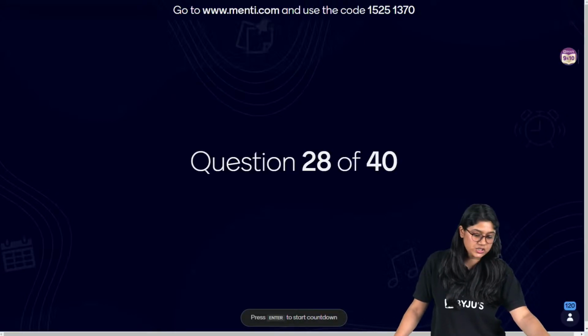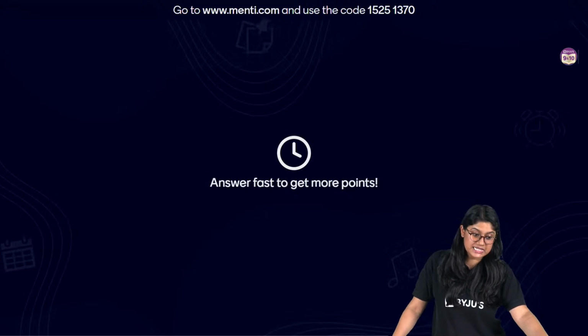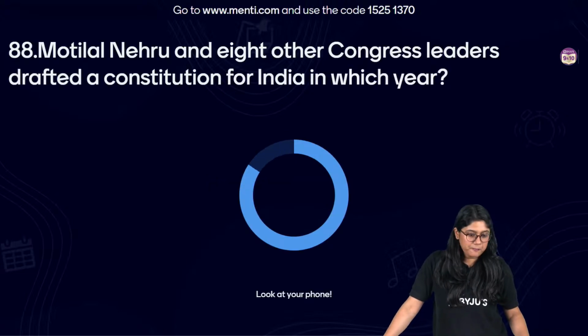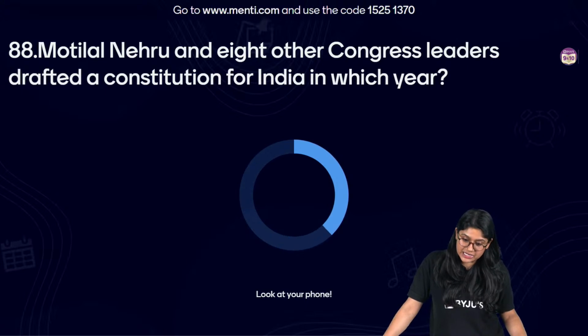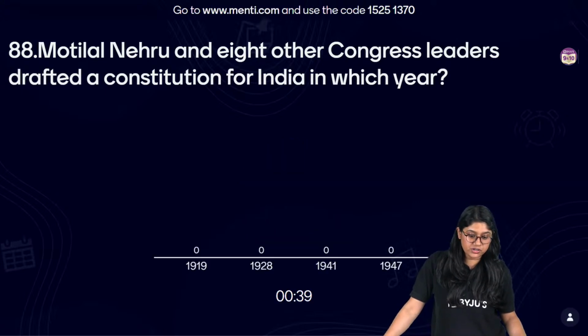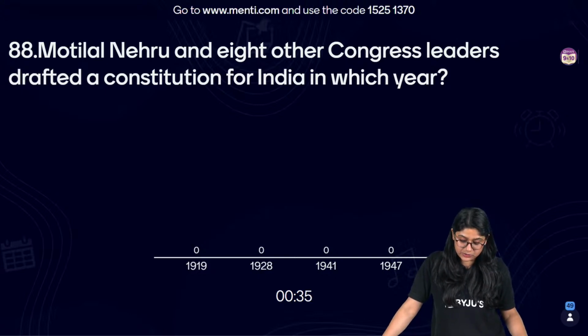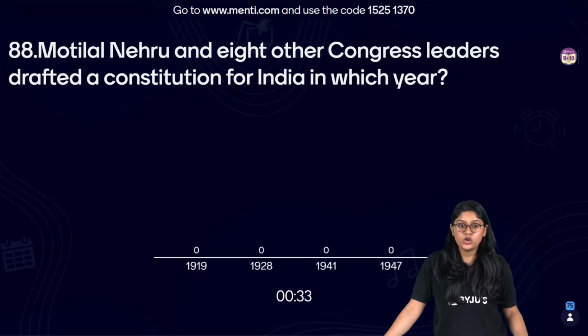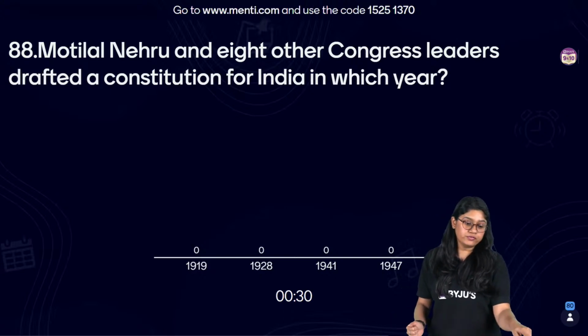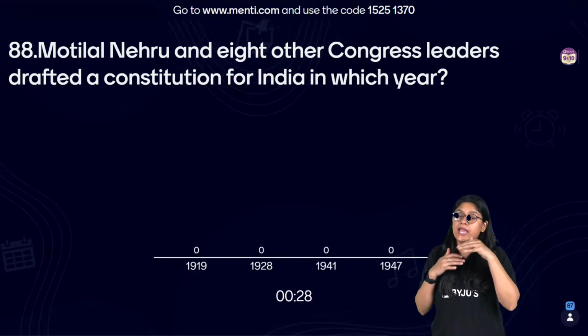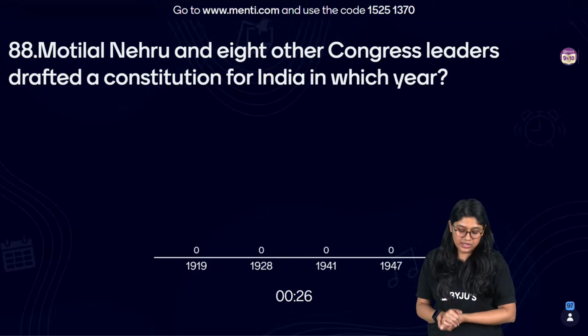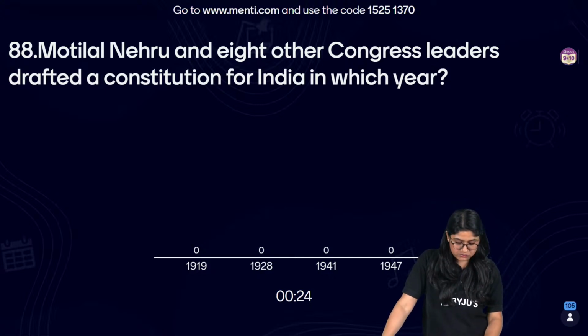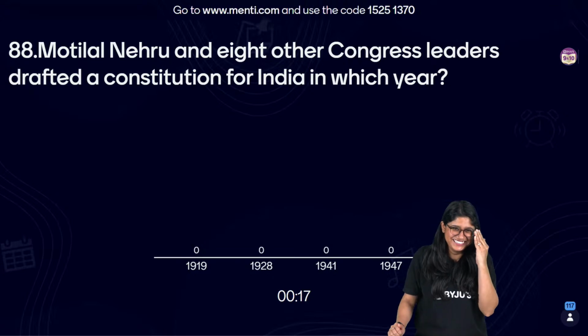And let's take a look at the next question, which is question number 88. Here we go. Motilal Nehru and 8 other Congress leaders drafted a constitution for India in which year? 1919, 1928, 1941 or 1947. So, the drafting of the constitution of India was way ahead before the independence, right? In the year... Okay, I was about to give you the answer. Thank God I stopped.